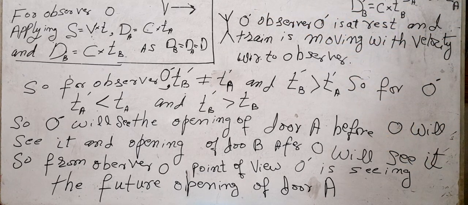Therefore, the now of observer O and the now of observer O dash have become different. For both observers, their now is different. The present of observer O and the present of observer O dash are different. It means something which is present for one observer will be future for another observer, and what is present for one observer will be past for another observer.